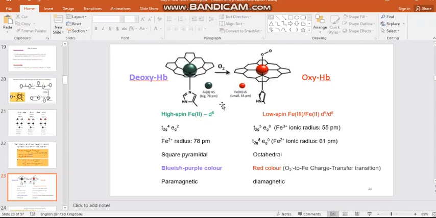The red color arises due to the charge transfer transition of O2, which is taking place from O2 to your iron center, which is falling in the visible region. That is the reason why we can see the red color. The ligand to metal charge transfer transition is falling in the visible region, and that is the reason why we are observing the red color of oxyhemoglobin.